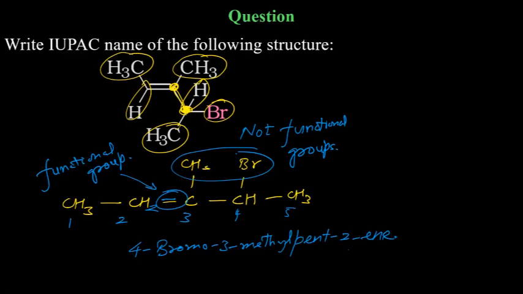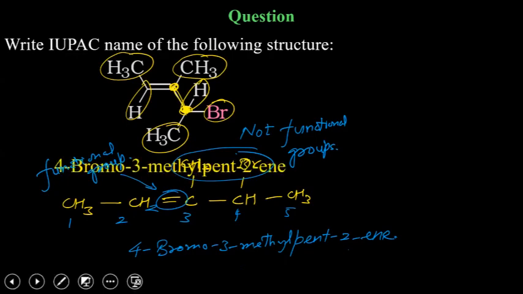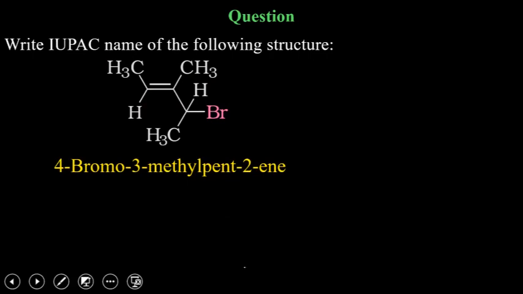Is that clear? Yes, sir. And sir, if in place of bromine or methyl there would have been a carboxylic acid or an aldehyde, then would they be considered first or the double bond? Aldehyde or carboxylic acid would have been considered first because they have higher priority. Carboxylic acid has the highest priority amongst these. So in that case, those would have decided the numbering. So it will be 4 bromo, 3 methyl, and 2 A.